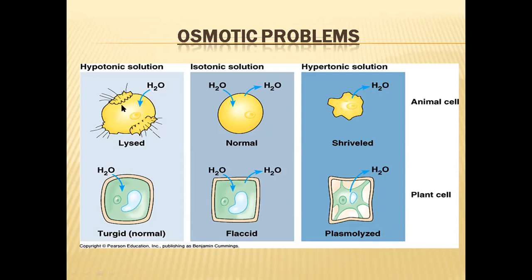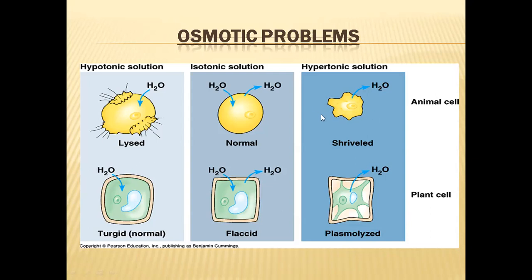When plenty of water comes into the cell, the cell will swell and finally be lysed, or broken into pieces. That means the cell will be dead in animal cases. In plant cases, this is different. The three lower diagrams are plant cells. I am not going to explain about this. And in isotonic solution, what's happening? The entry of water will be equal to the exit of water. So the quantity of water entering the cell will be equal to the amount of water going out of the cell, and the cell will remain normal. The size or structure of the cell will not be disturbed or damaged. Whereas if the cell is placed in hypertonic solution, what is happening here?